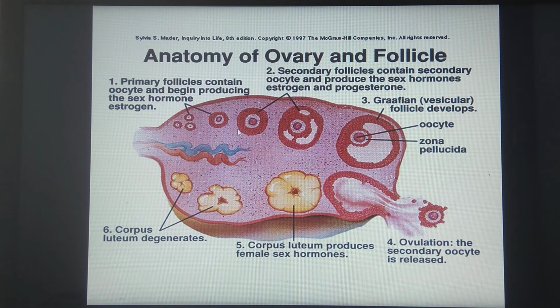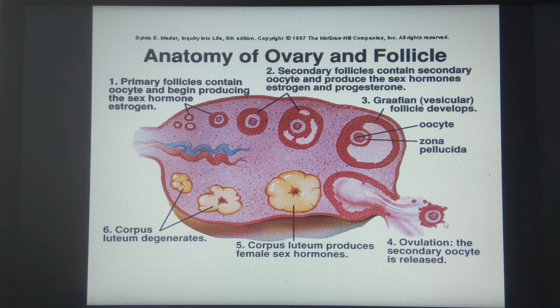Then under developmental changes, this secondary follicle is converted into the Graafian follicle, which is the matured follicle. Once the Graafian follicle is fully formed, the wall of the ovary bursts open and the oocyte inside is released into the abdominal cavity.